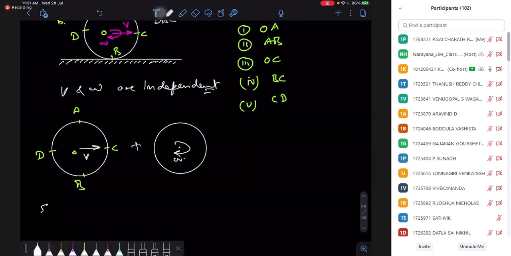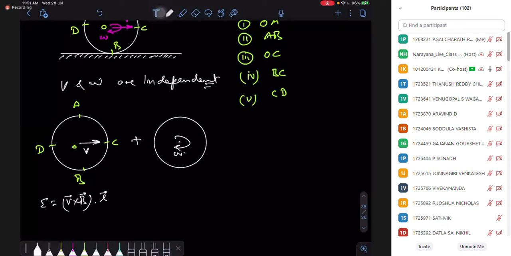So EMF is given as V cross B dot L, in this direction.